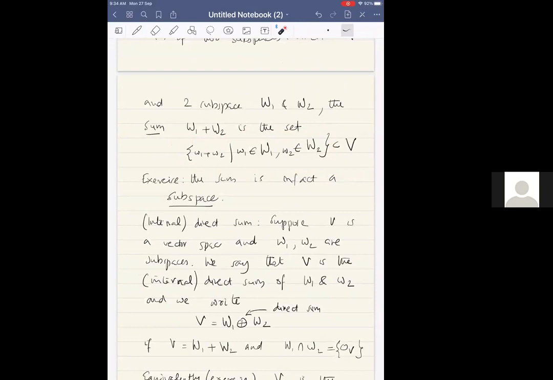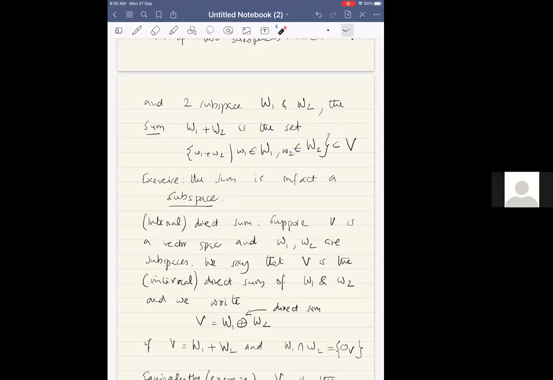So W1 plus W2 is the set of all w1 plus w2, such that wi belongs to capital Wi. That's right. So that means you take some arbitrary vector in the first subspace, you take an arbitrary vector in the second subspace, add it up, you get some vector in V. Now do this for all possible pairs of vectors w1, w2.